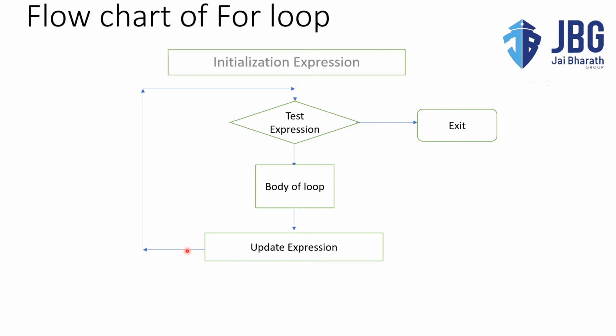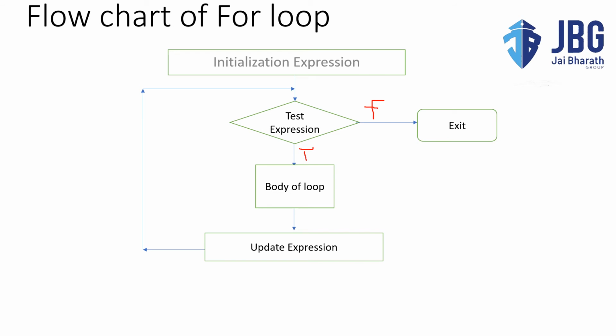After the update operation, it will again go to the test expression. If it is true, it will execute the body of the loop, and if it is false, it will execute the exit operation. Let me write true here, and if it is false, it will exit from the loop.